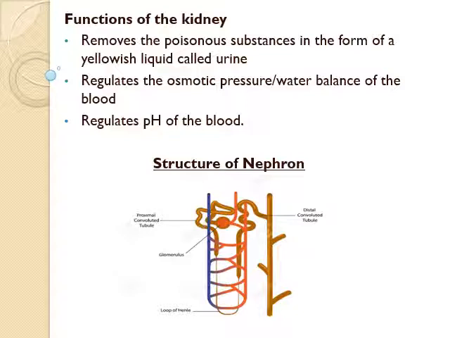The Bowman's capsule contains a bundle of blood capillaries which is called glomerulus. Glomerulus helps to filter the blood passing through it. Next part is the tubular part. This part allows selective reabsorption of useful substances such as glucose, amino acids and some mineral salts into the blood capillaries.